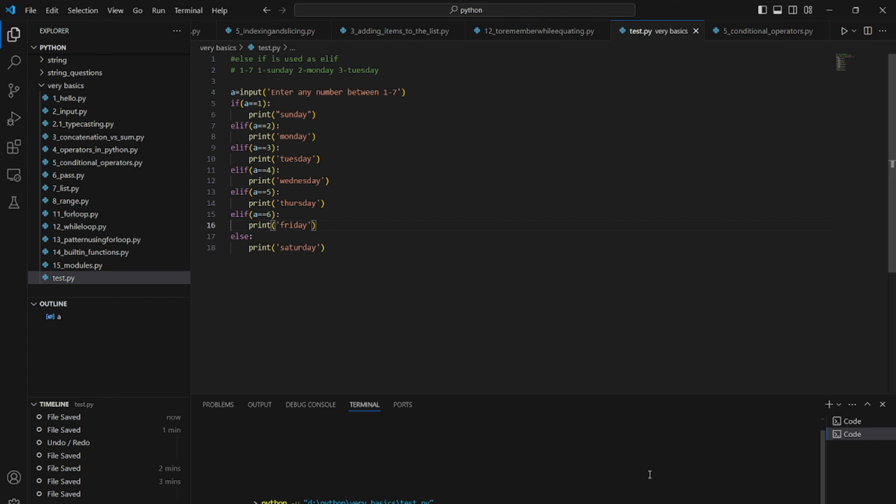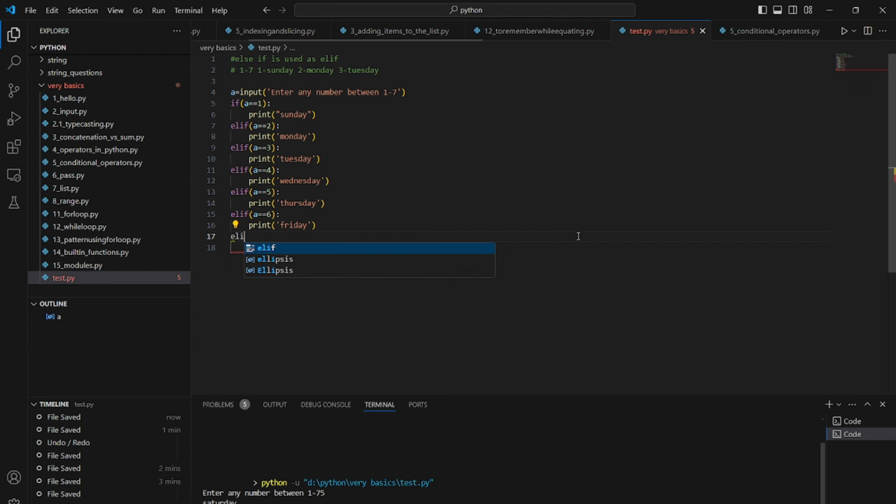So now let's run it. Enter any number between 1 to 7. Let's say 5. That is Saturday? Sorry, what happened? It should be Thursday. I think this else is not working or what?